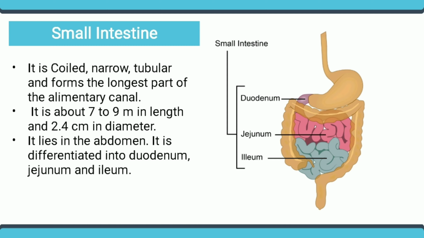The jejunum is the second part of the small intestine. It is longer than the duodenum. The ileum is the last and the longest part of the small intestine. It is about 7 meters in length and 2 to 3 centimeters in diameter. Highly coiled, it opens into the large intestine in the lower right region of the abdominal cavity. The jejunum and the ileum are often called the mesenteric part of the small intestine. The major part of digestion and absorption takes place in the small intestine.